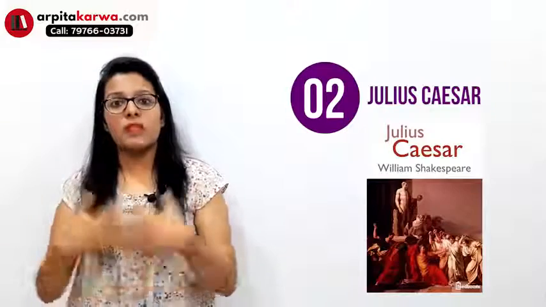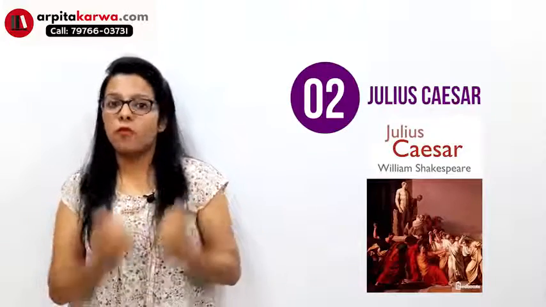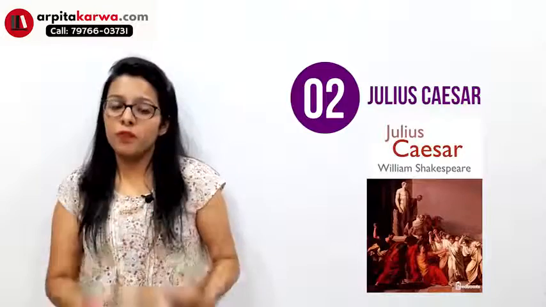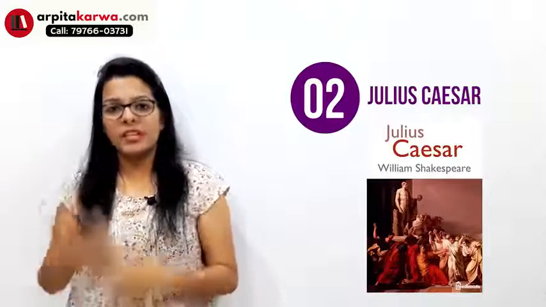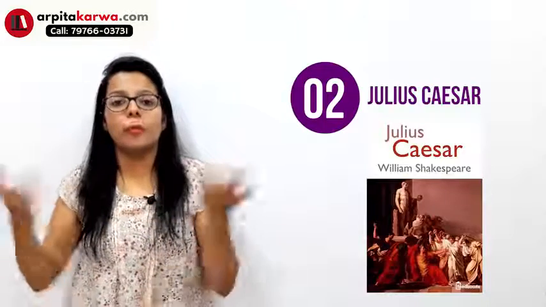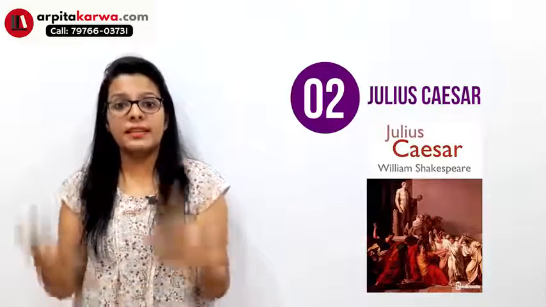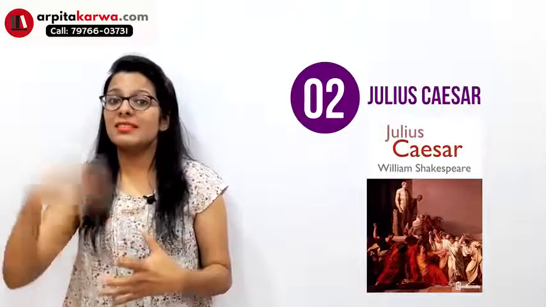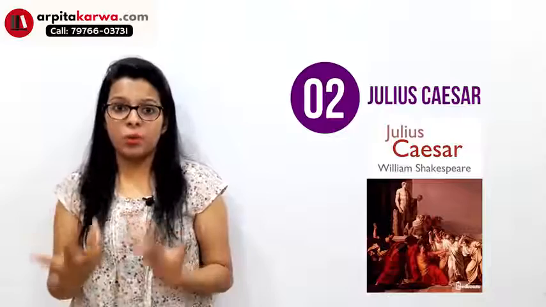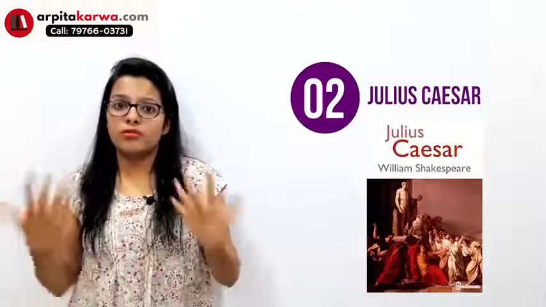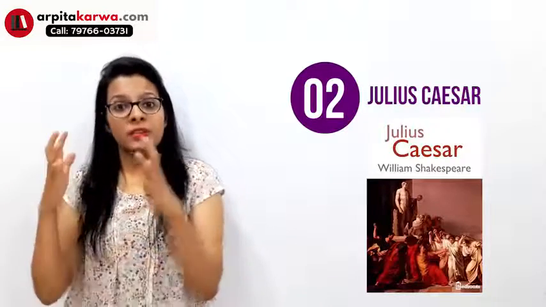The play talks about how Julius Caesar, being a very powerful ruler, was leading the country, and because Rome was a republic and the conspirators or the people of the opposition party did not like Julius Caesar getting so much fame and so much appreciation, they decided that Julius Caesar is a threat to the country and to the power because of which he is gaining so much respect and fame, and that they would kill Julius Caesar.